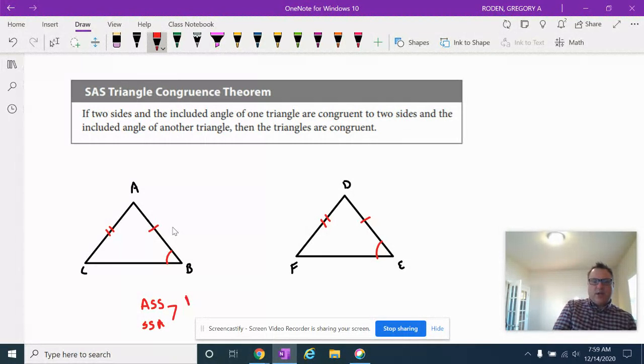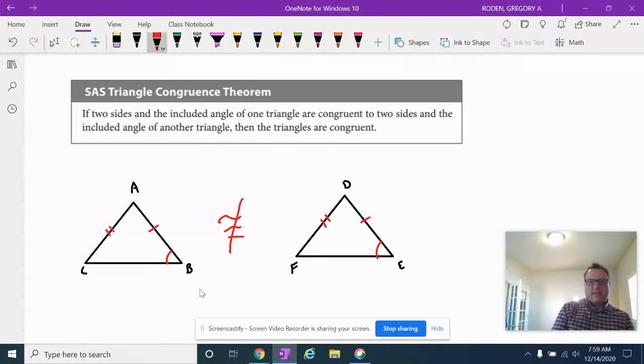We don't say bad words in here. We don't call people angle side sides in this classroom. That is an absolute no no. This does not prove triangles congruent. We cannot say these two triangles are congruent based upon this given information right here. I'm going to erase it because that was a bad word, and I don't want to write bad words on my videos.